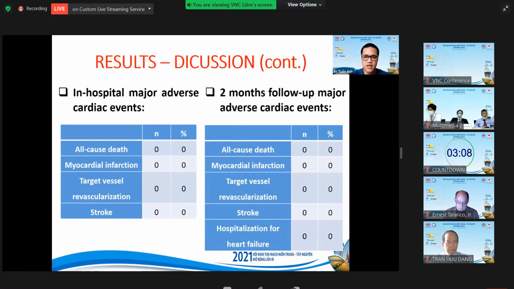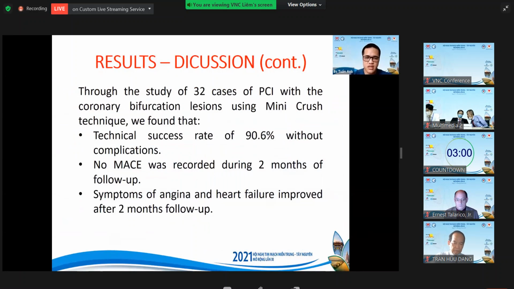There are still very few statistical resources on the clinical outcome of the minicrush technique in the world. So in conclusion, in our study of 32 cases of PCI with coronary bifurcation lesions using the minicrush technique, we found a technical success rate of 96% without complication. No MACE were recorded during 2 months of follow-up, and symptoms of angina and heart failure improved after 2 months of follow-up.